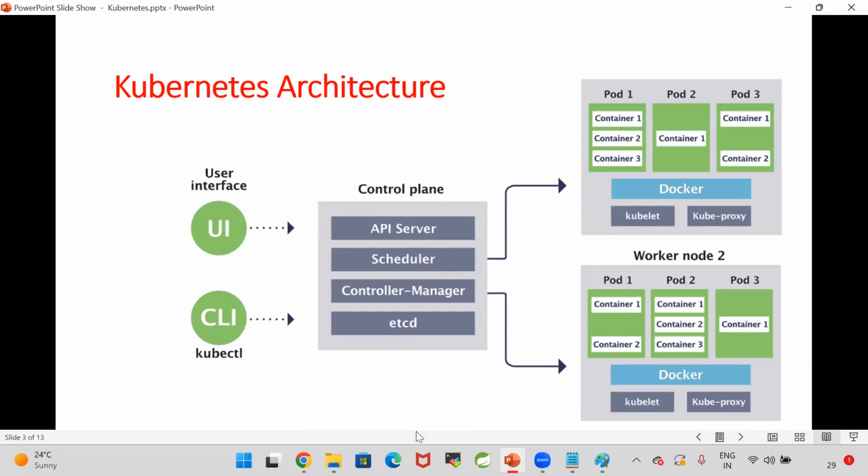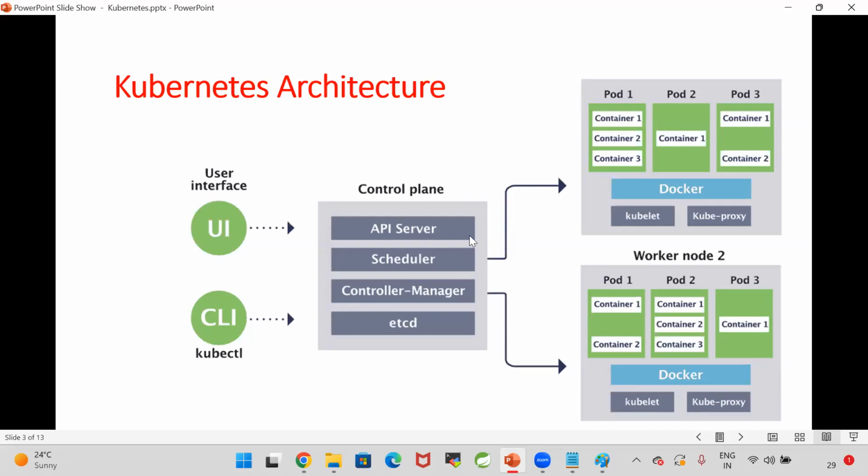Okay. Thank you. Sir, can you brief about the controller manager? Why are you people not concentrating on the classes? Every concept I explained five times. Scheduler will identify in which worker node the task should be executed. The task execution will be taken care of by the controller manager.